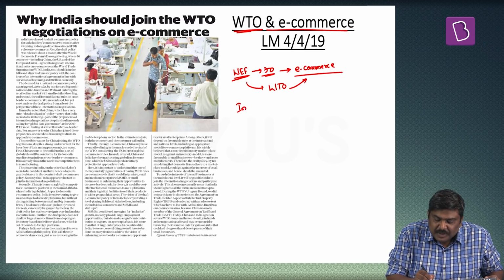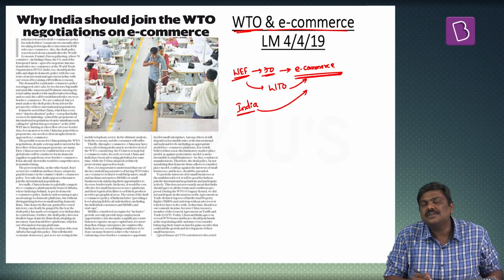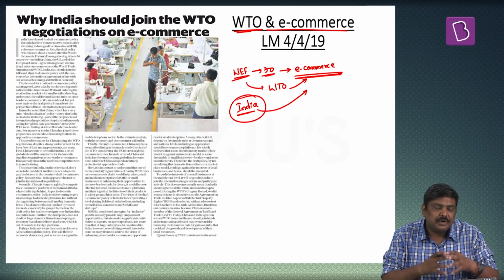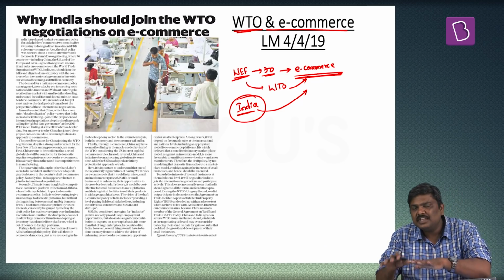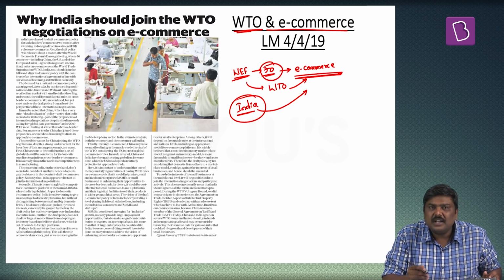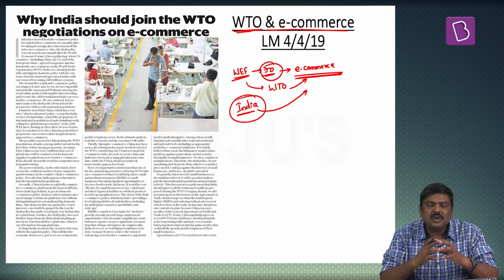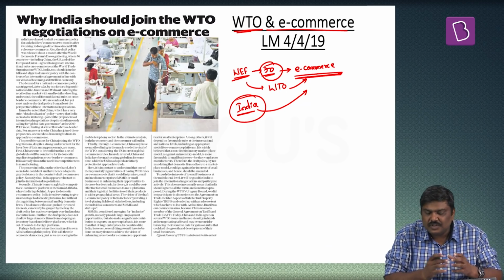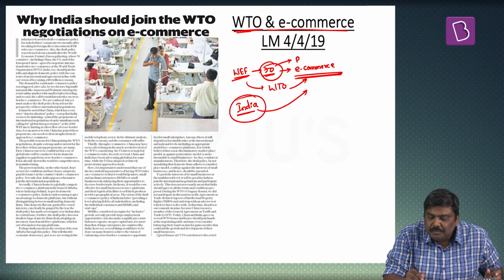India has stated that it doesn't want to be a party to this discussion. India has cited some very important reasons because of which it does not want to be involved in these negotiations. And please understand, whenever a small number of WTO member countries come together to discuss these kinds of issues, the resulting agreements are called plurilateral agreements.